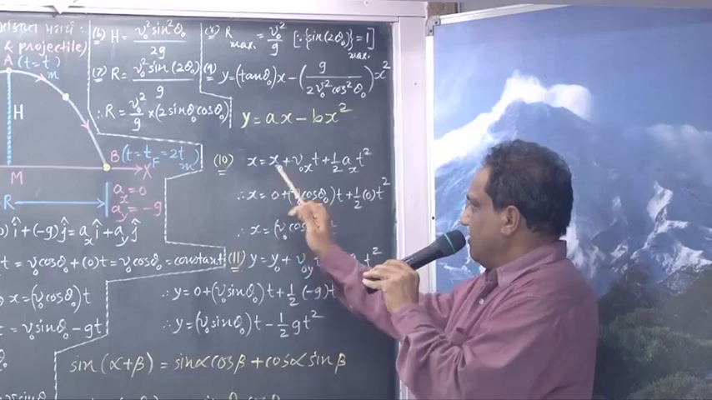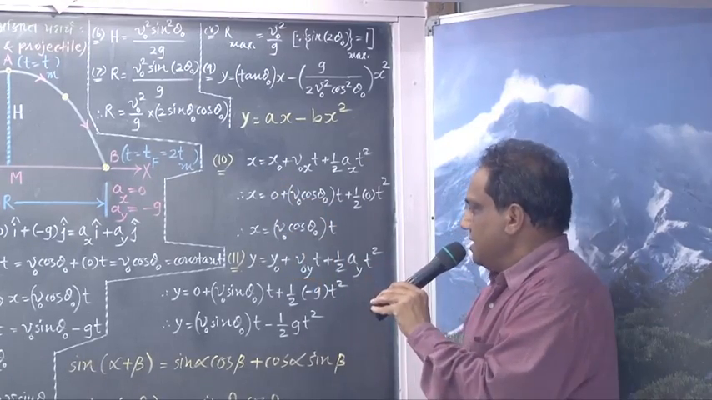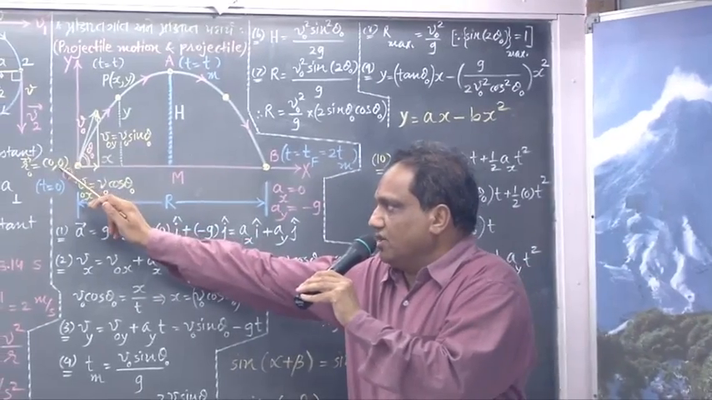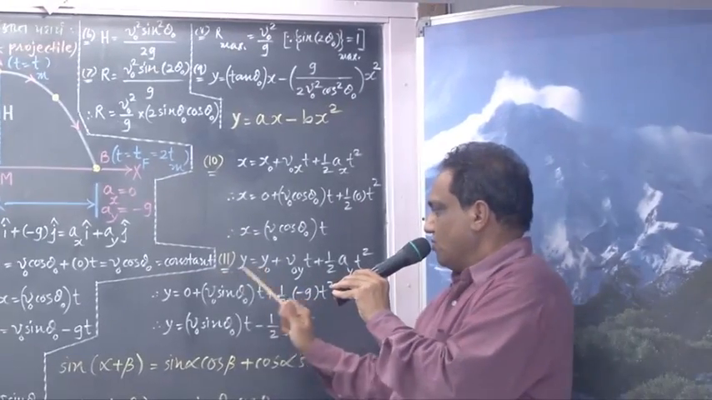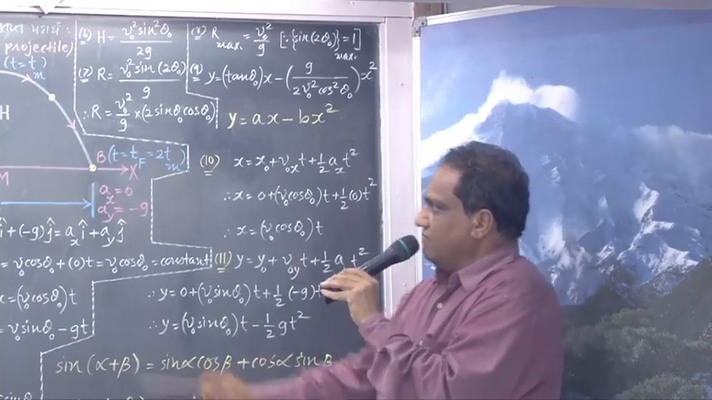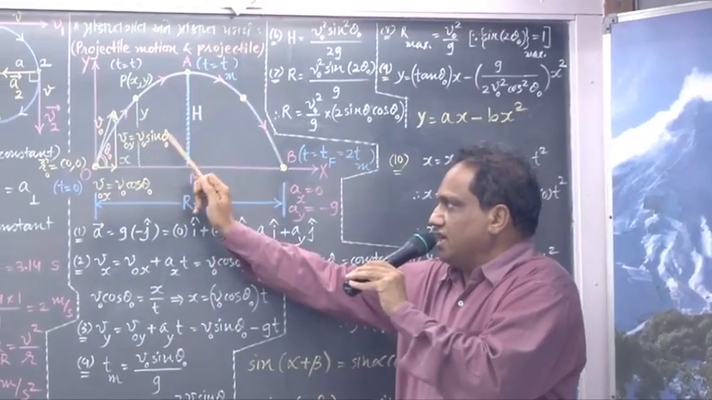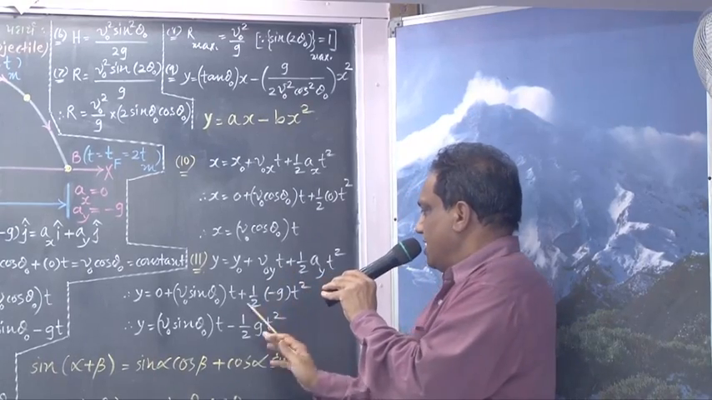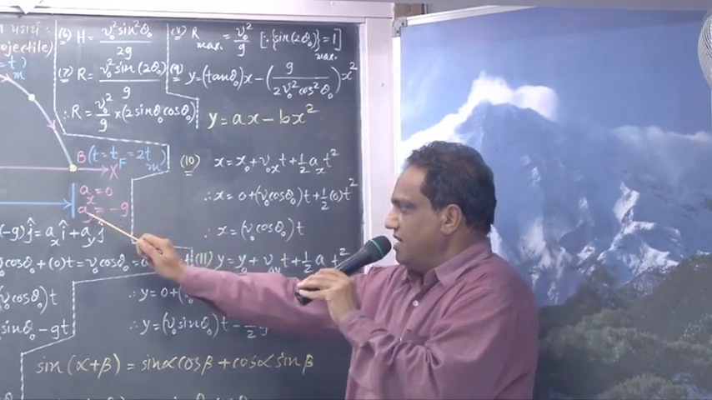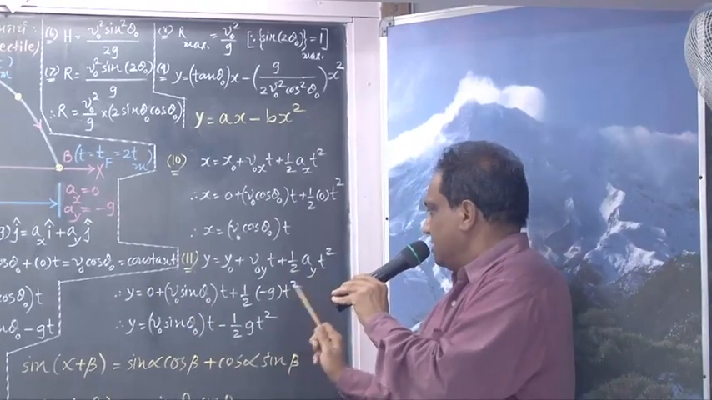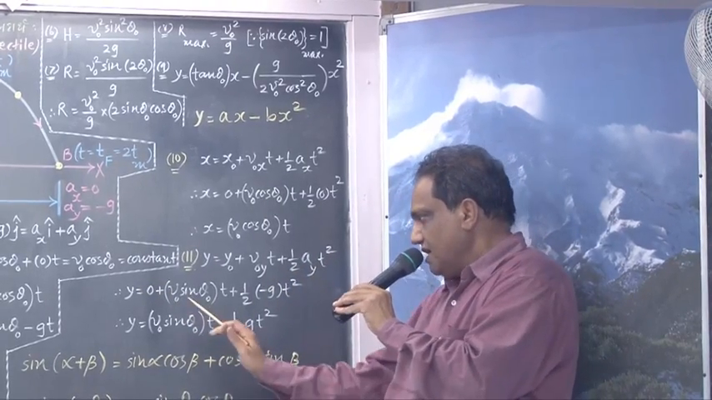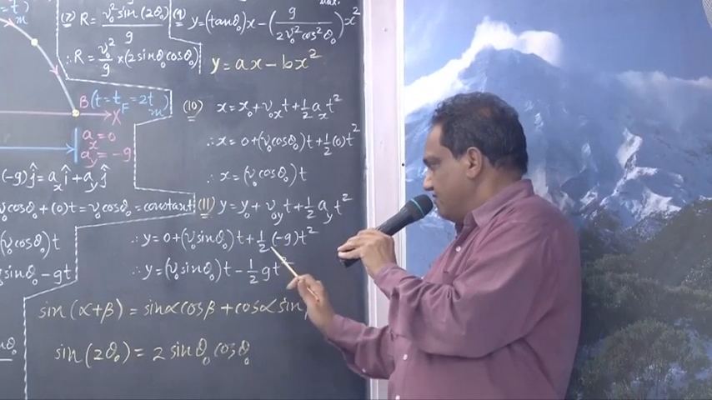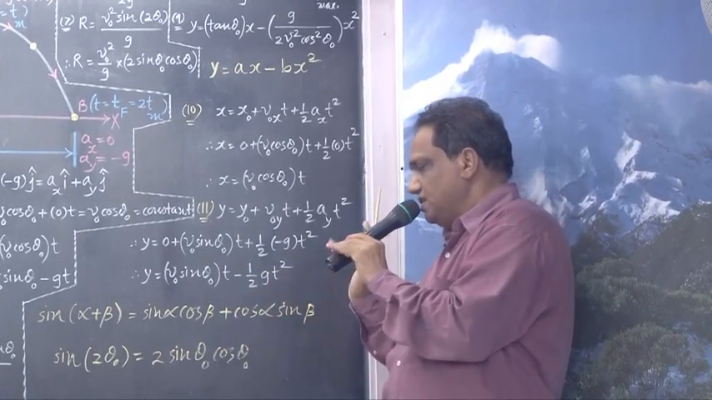Y formula similarly. Wherever it is x, I can write y. Initial y coordinate is also 0, so put y0 equal to 0. What is v0y? v0y is v0 sin theta 0 into t. Plus 1 by 2, what is ay? ay is minus g into t square. So y equals v0 sin theta 0 into t minus 1 by 2 g t square.